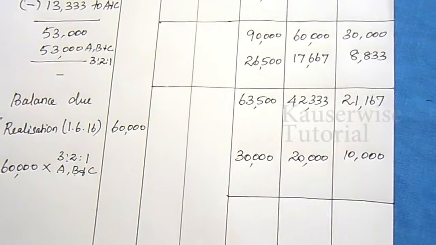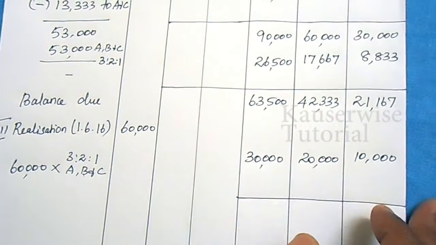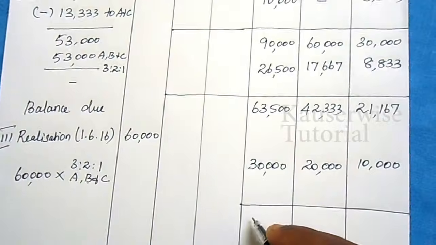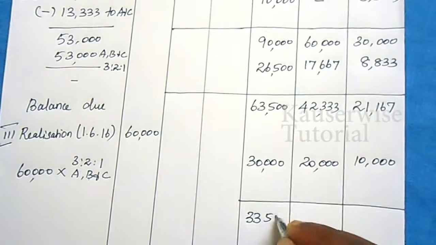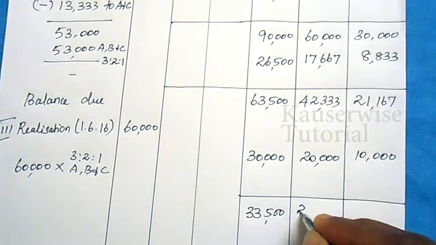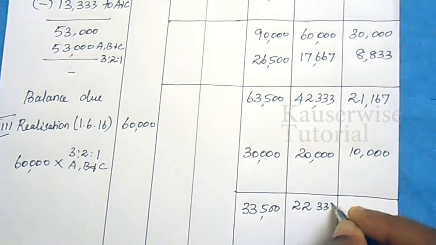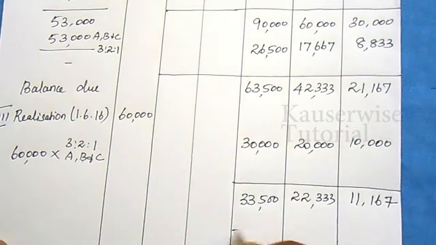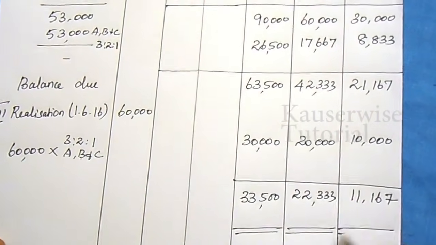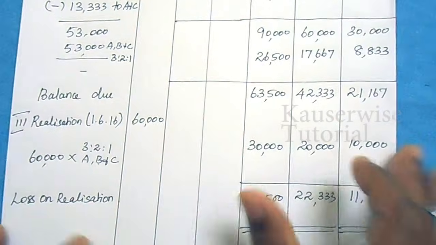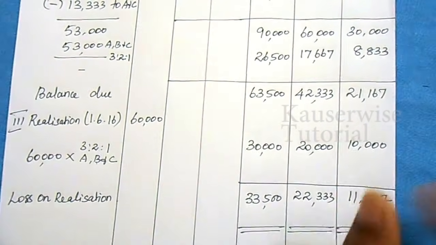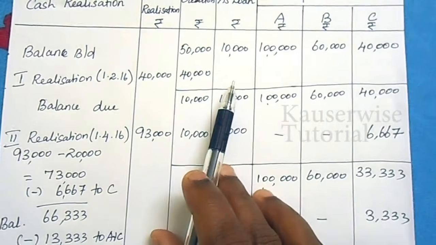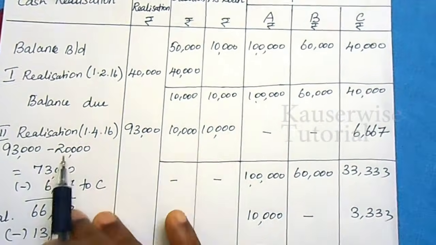So after making payment to A, B and C, that is the 60,000 amount is distributed to A, B, C. What is the balancing figure here? 33,500, 22,333, 11,167. So this is the amount called loss on realization. See, we have done the piecemeal distribution. That is, we have paid amount to creditors and we have settled the entire amount to A's loan and the remaining amount.